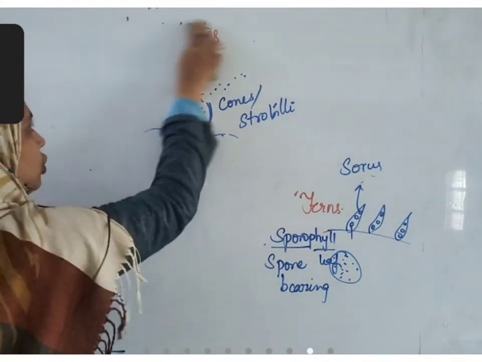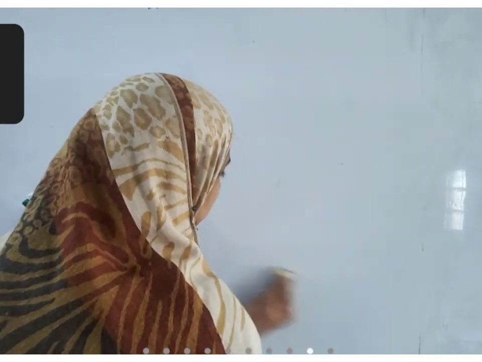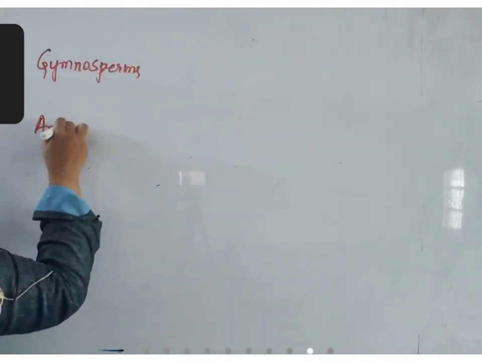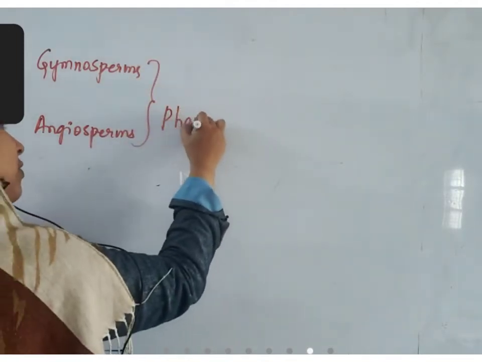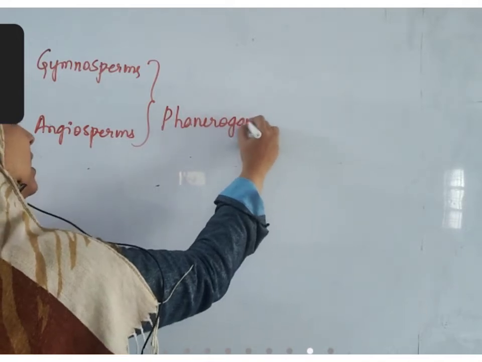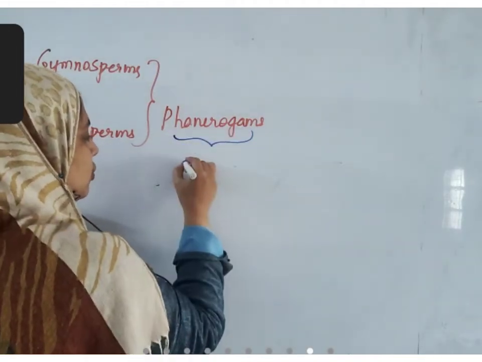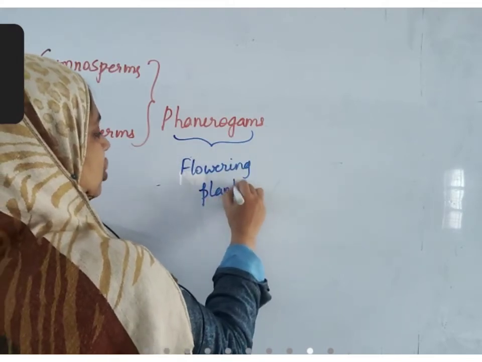Next, we'll discuss gymnosperms and angiosperms. Gymnosperms and angiosperms are called phanerogams. Phanerogams is a term given for those plants which can produce flowers. So, flowering plants, all the flowering plants, are called phanerogams.